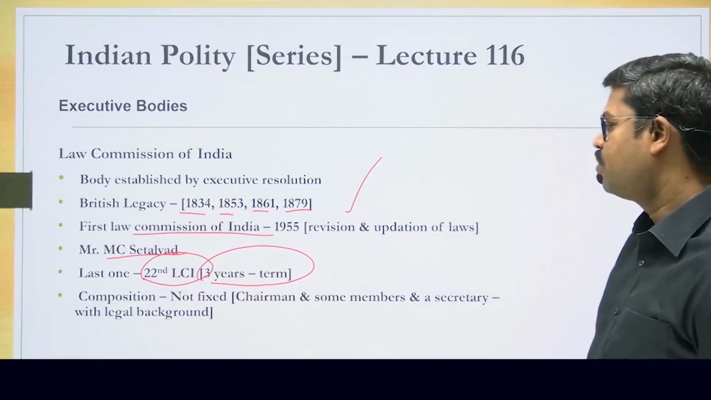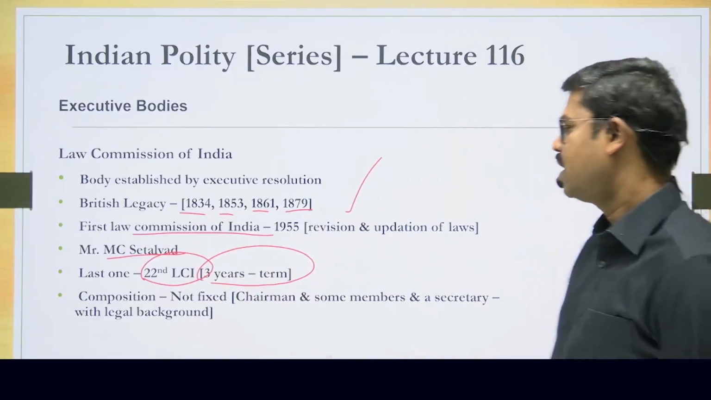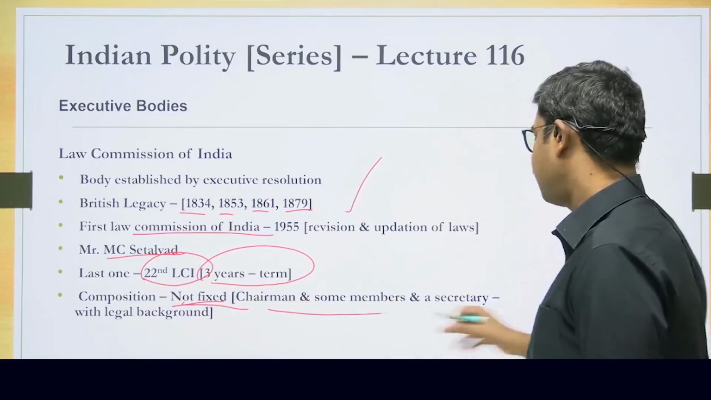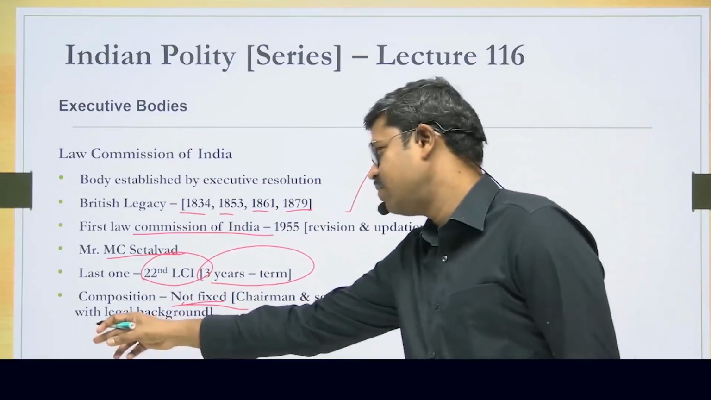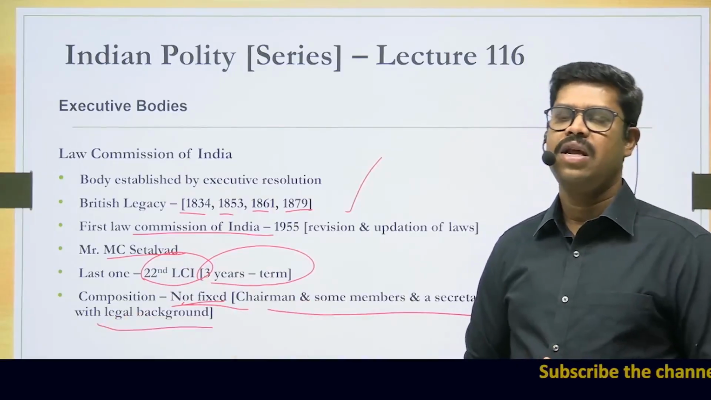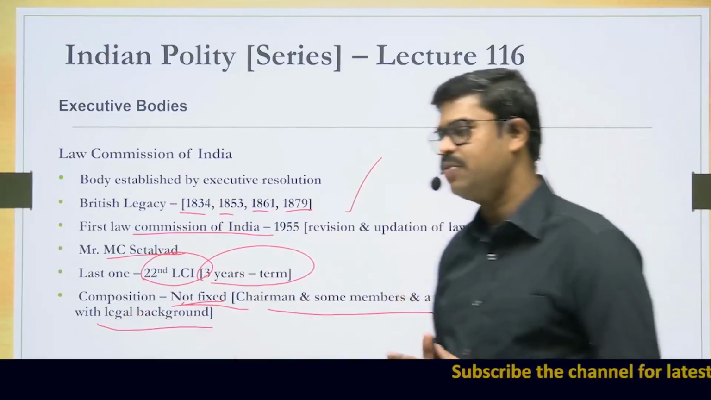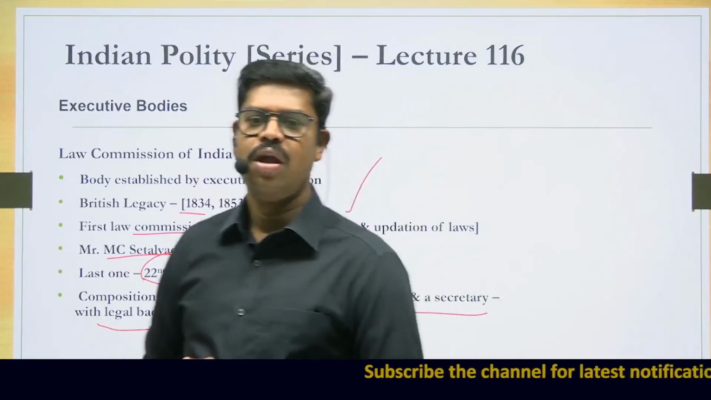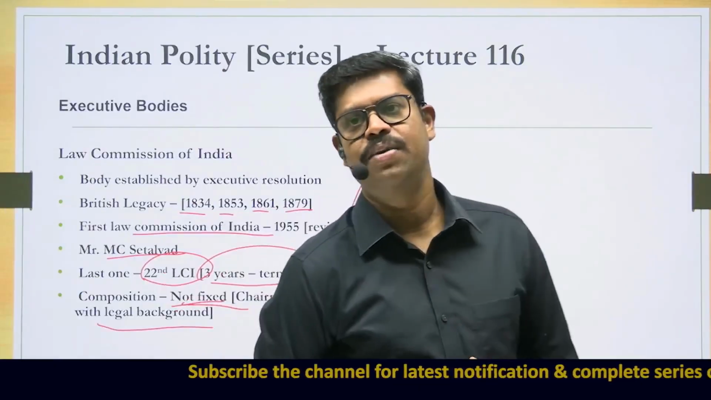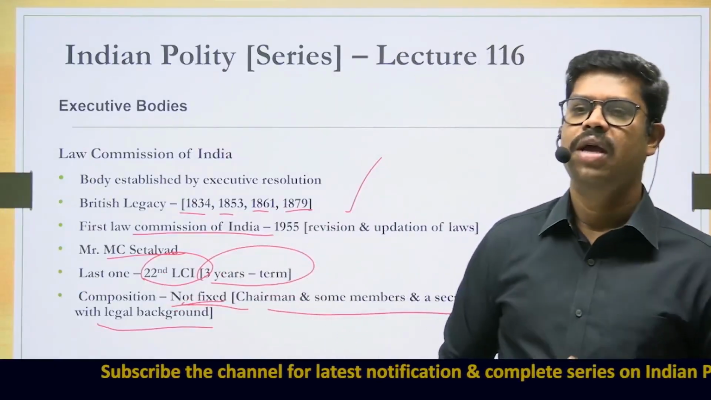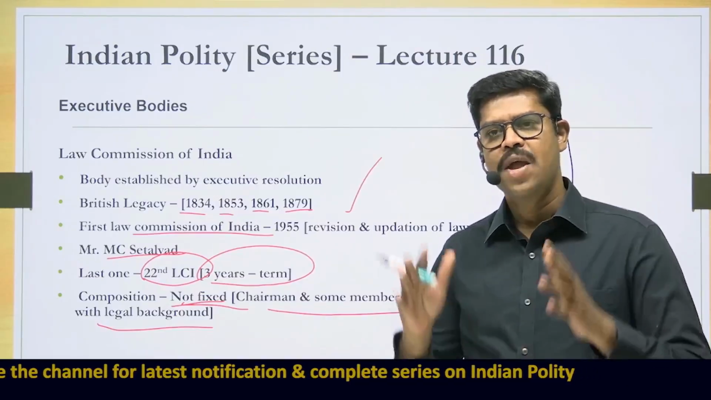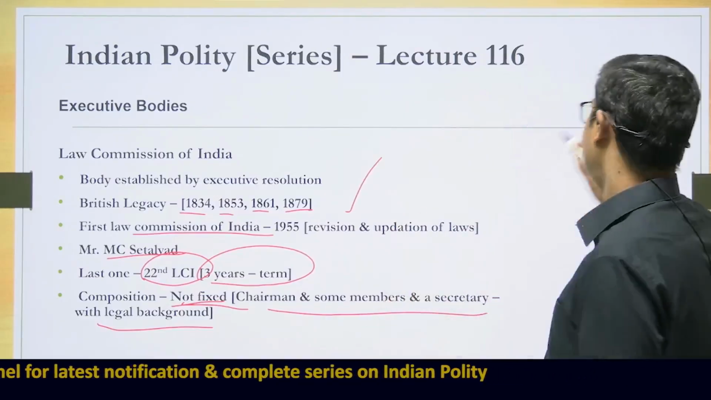And what is the composition of the Law Commission? The composition is not fixed, but usually the term is 3 years. It consists of a chairman and some other members and a secretary with a legal background. A secretary is someone who is an executive officer with a legal background. So this is basically the composition of the Law Commission of India. I would say the Law Commission of India is not that important, but the Central Bureau of Investigation is very important, and you may have a fair idea about the NITI Aayog also. With that we come to the end of the executive bodies as well.